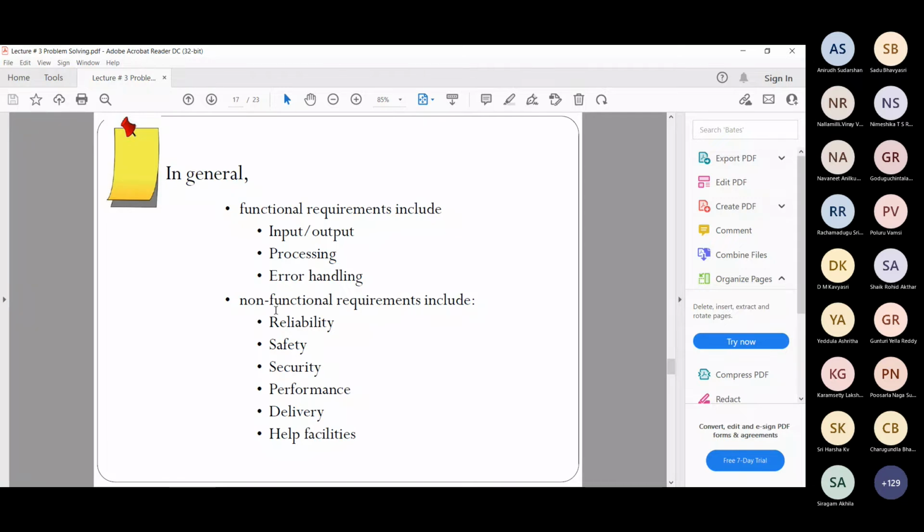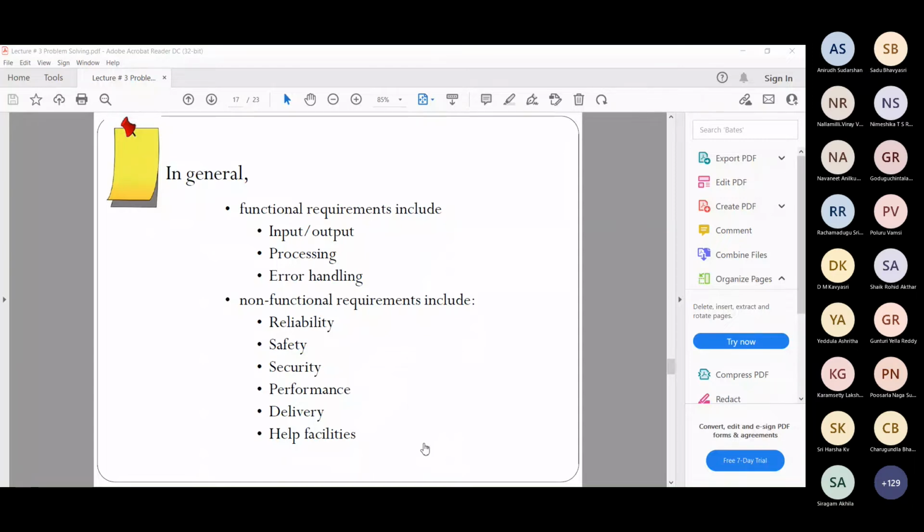Yes, error handling is a functional requirement, because that is expected from your transaction. Like when you have a partial transaction done, of course it's expected from the functionality that it should be complete. So that is a functional requirement. Yes.